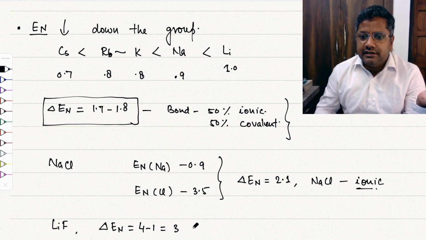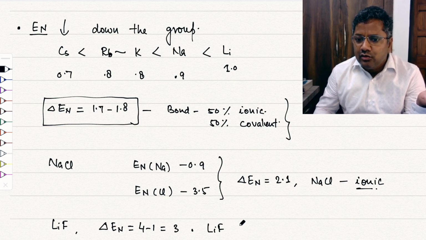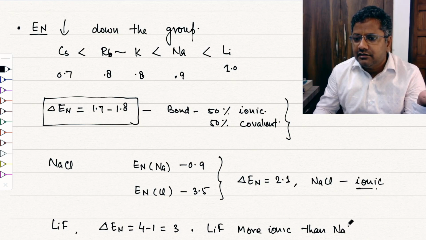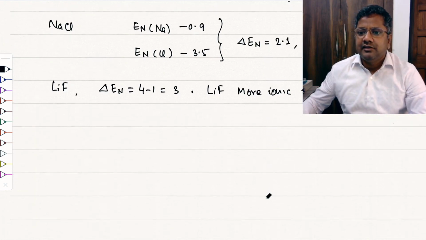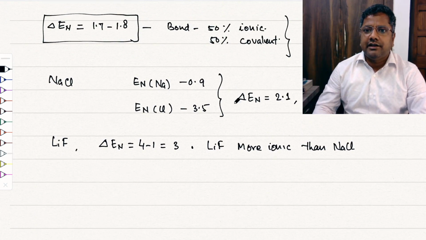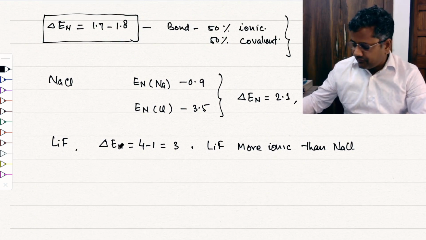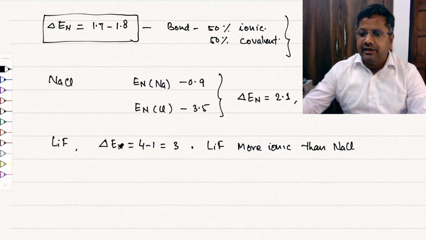So you can say that lithium fluoride is more ionic, or has more ionic character, than sodium chloride, right?